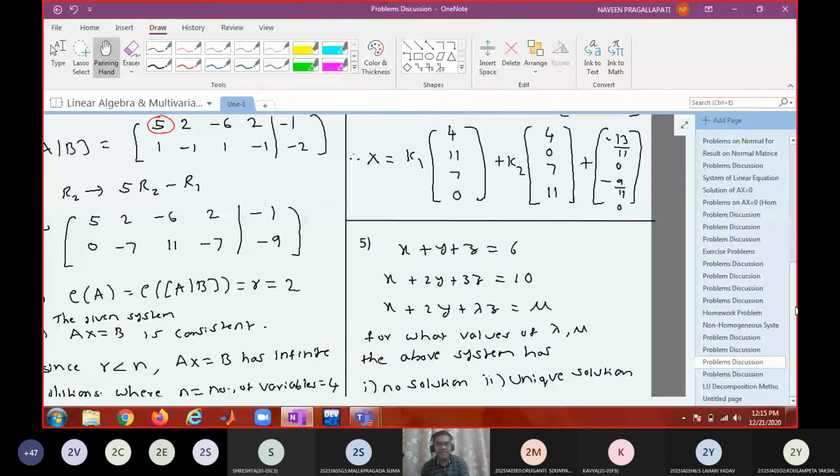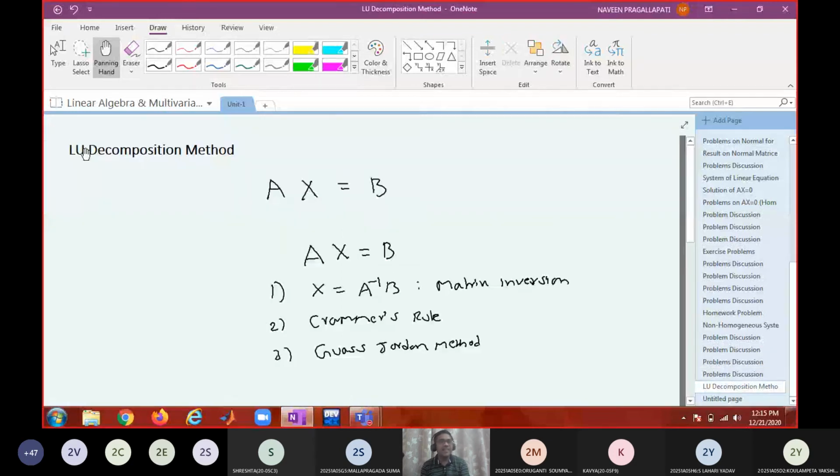So the Gauss elimination method works for any type of non-homogeneous system, whereas these three methods work only when the matrix is a square matrix. In a similar way, the LU decomposition method also works only when you have a square matrix. So what is the fourth method I'm going to discuss? The fourth method is the LU decomposition method. You already know three methods to solve Ax equal to b when A is a square matrix, so you are going to learn the fourth method.